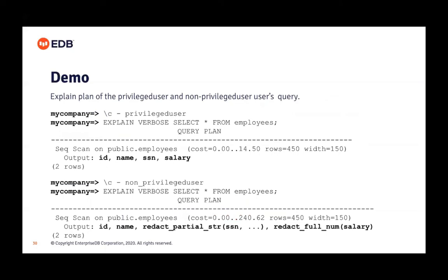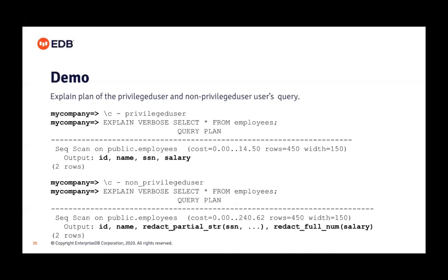Okay, here is the explain plan when a privileged user logs into the database and when a non-privileged user logs into the database. The explain verbose select star from employee, that's a privileged user firing the query. The output columns will be ID, name, SSN, salary as it is, because we are not going to apply any policy on those columns for the privileged user. It will get data as it is.